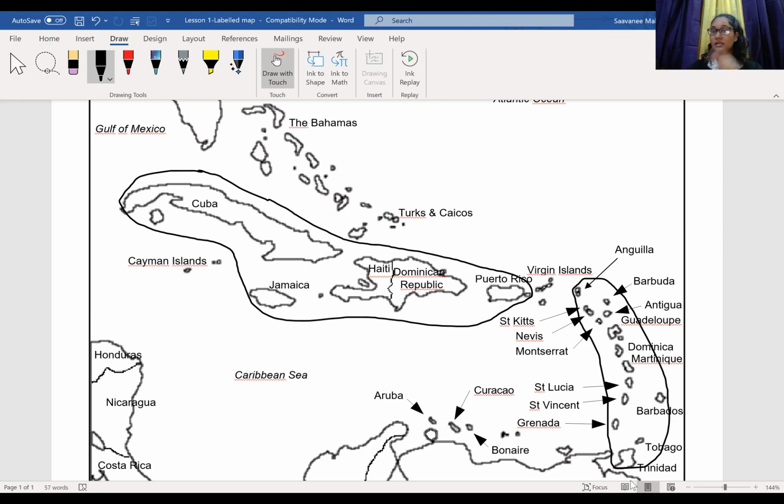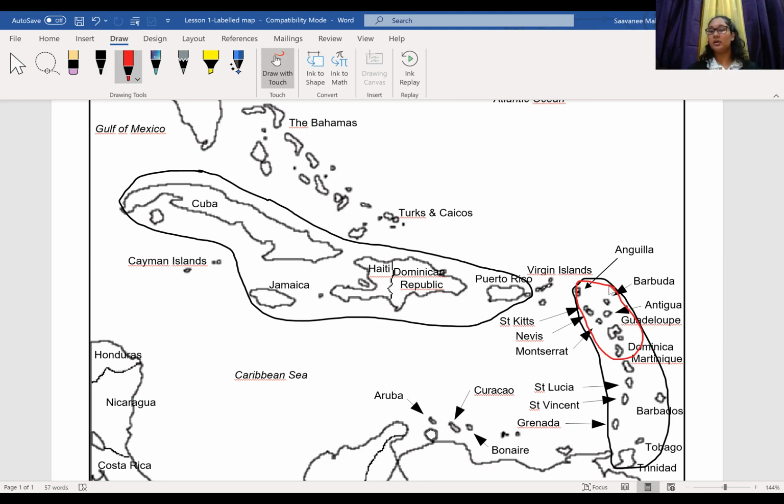The Lesser Antilles is divided into two parts. It's called the Leeward Islands and the Windward Islands. I'm going to show you where these are. Let's start with the Leeward Islands. The Leeward Islands I am circling in red. The Leeward Islands are to the top. All the islands I've just circled in red are the Leeward Islands.